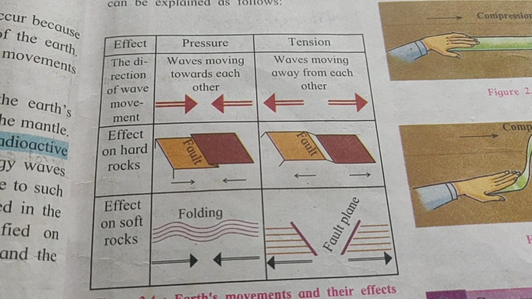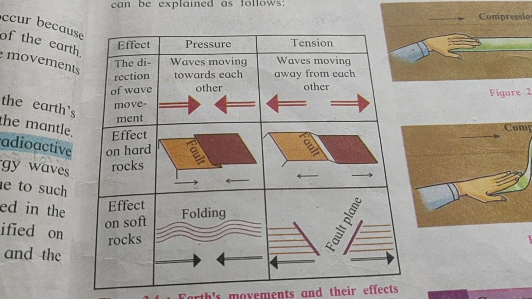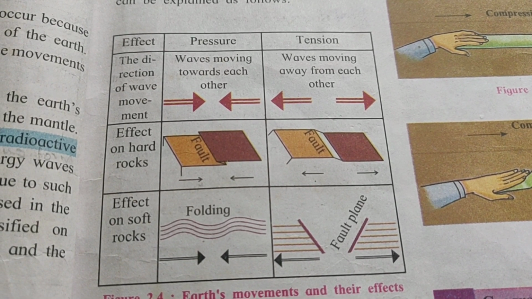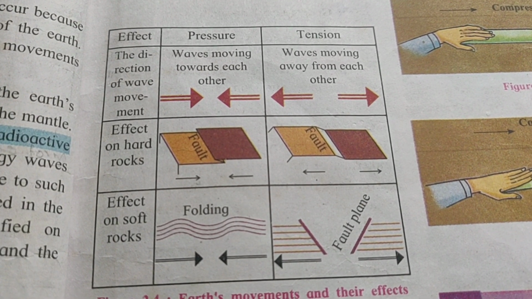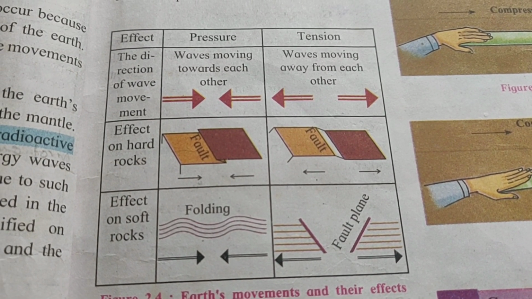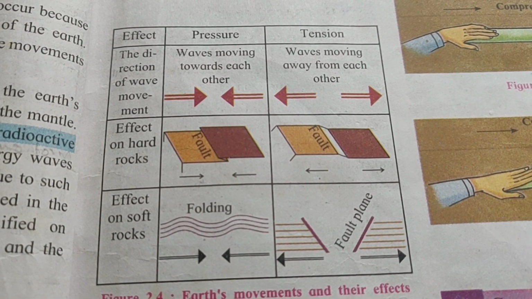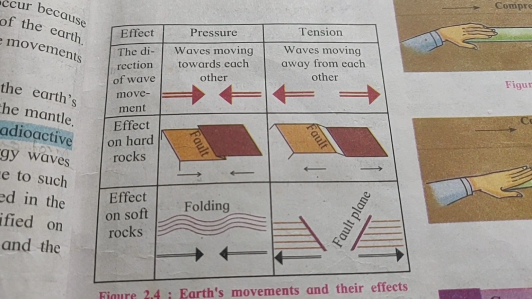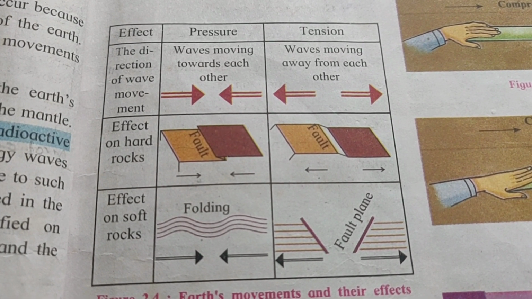So the direction of the waves' movement: first, the waves are moving towards each other. So at that time, what will be the effect on the hard rocks? Faults will be created in the hard rocks. And the effect on the soft rocks? On the soft rocks, folding is going to take place.